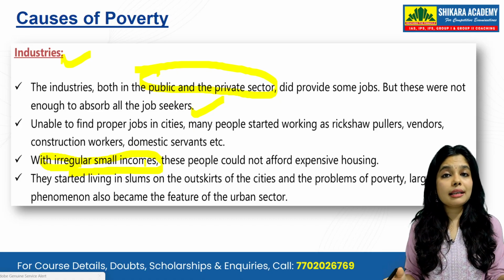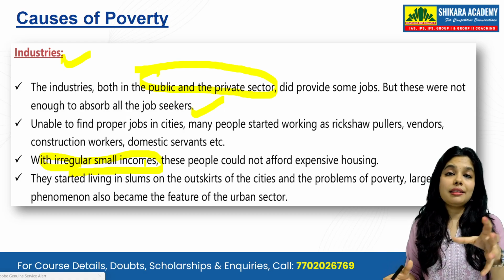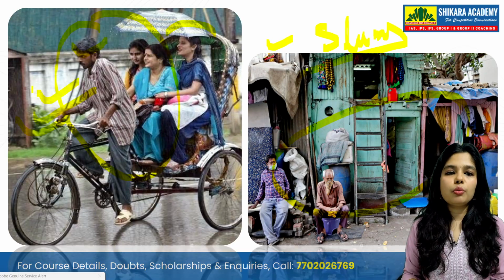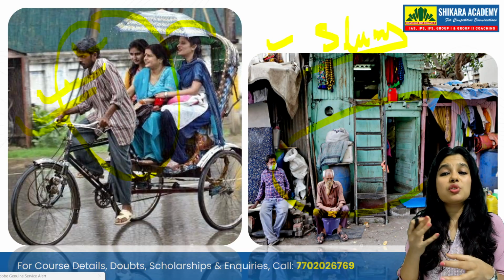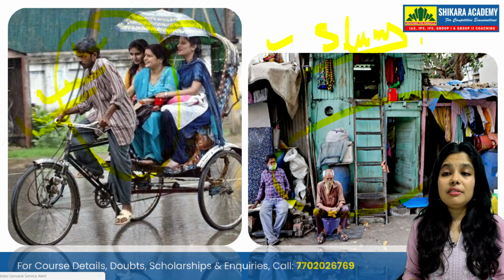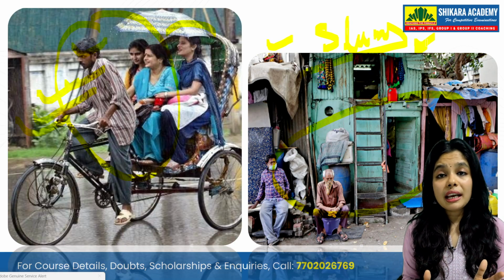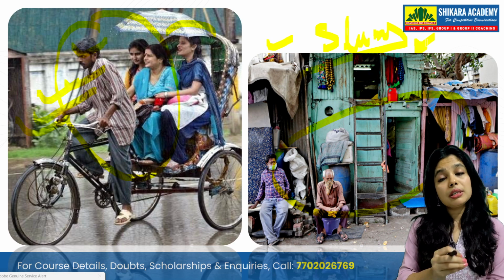They could not get skilled, they could not get educated, and they did not have that income level. So they started doing work like rickshaw pulling and construction, and started staying in areas like slums.